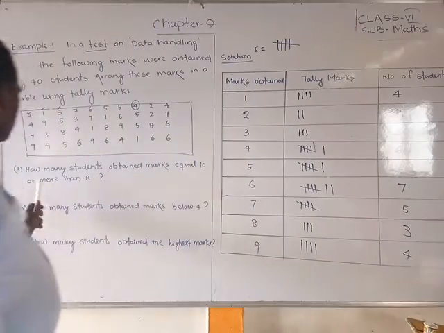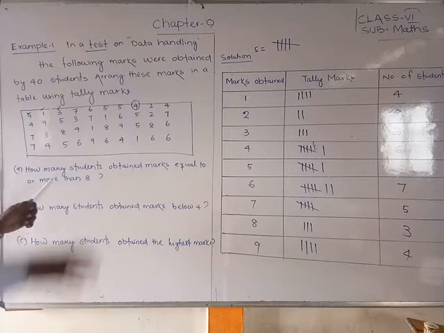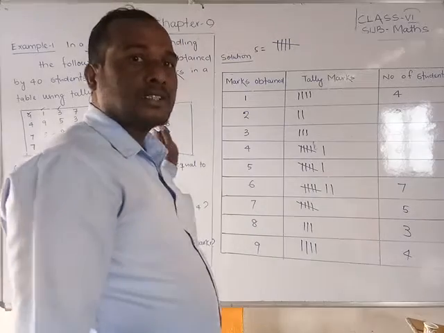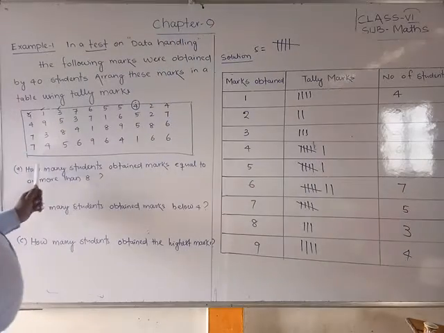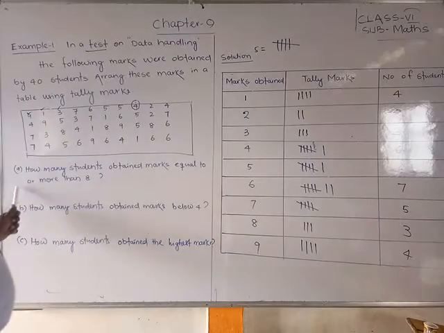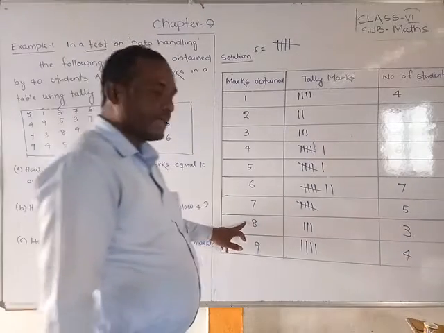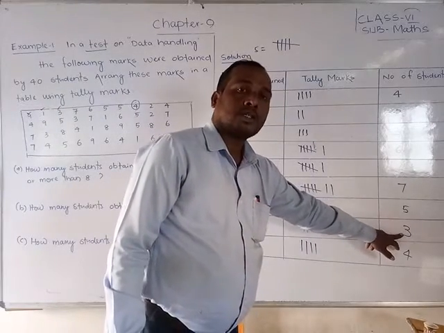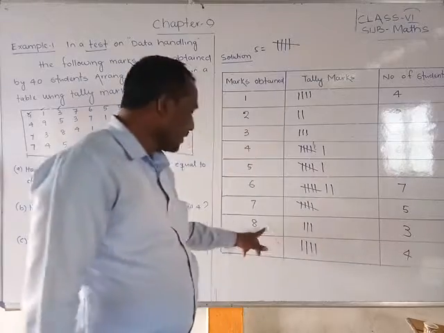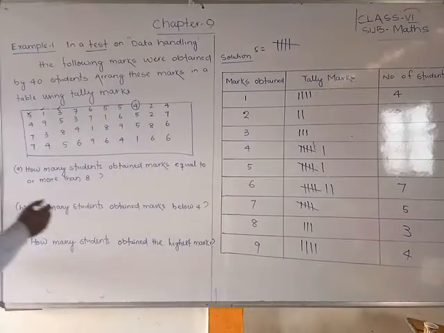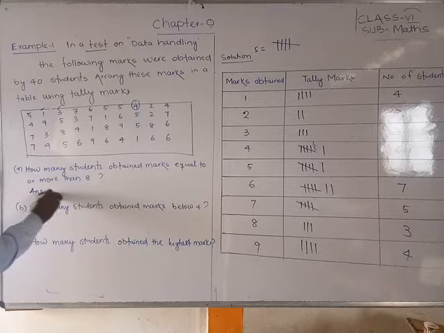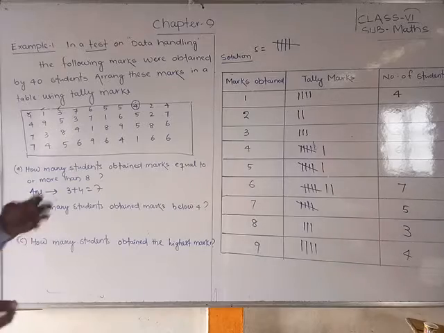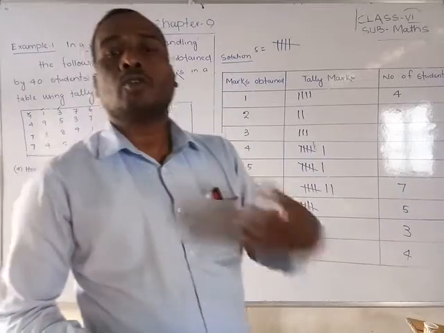So now students, you write down the question and answer. First question, asked on the data we organized here, and now we will get the answer by using this tally mark table. How many students obtain marks equal to or more than 8? Equal to or more than 8. That means equal to 8: how many students got 8 marks? 3 students. And more than 8? 4. So we can write the answer here, students: 3 plus 4 is equal to 7 students, those who have got 8 or more than 8.